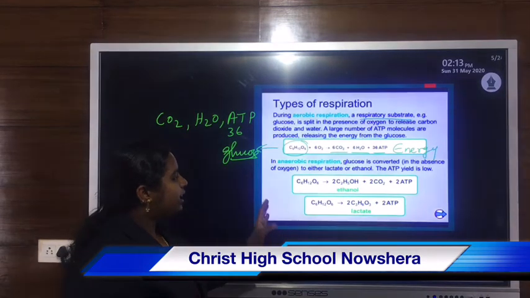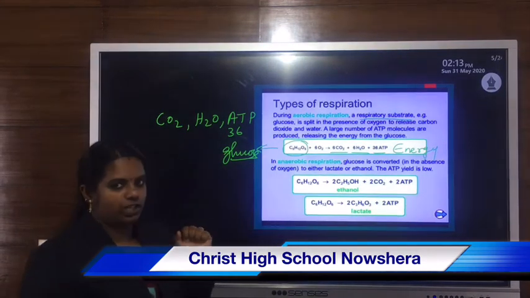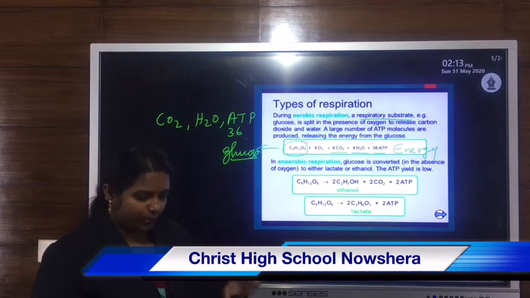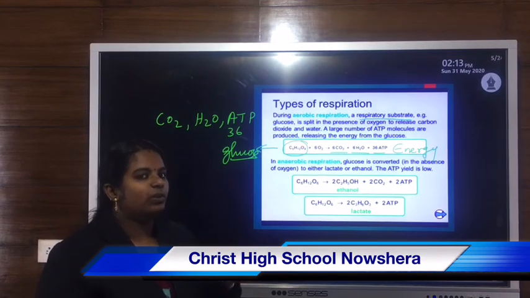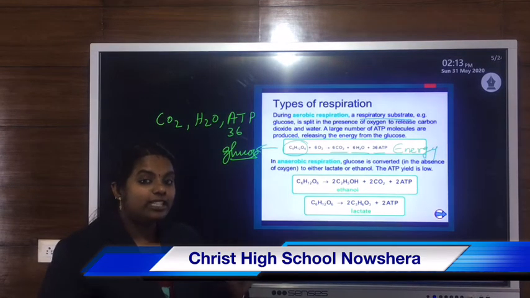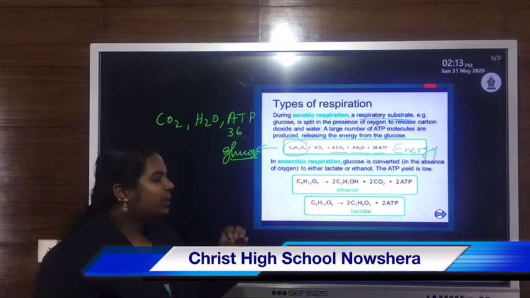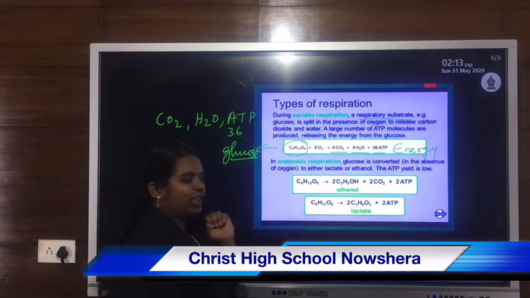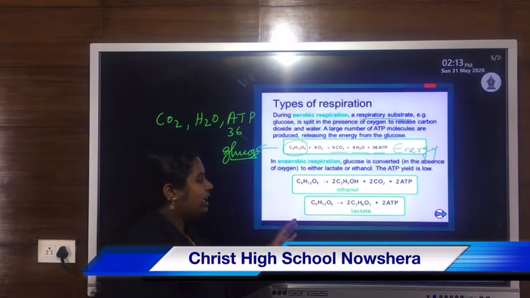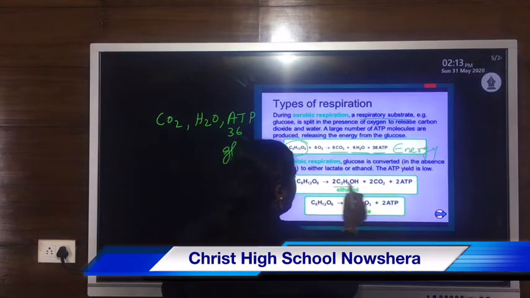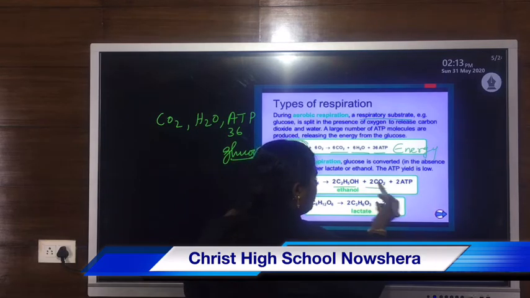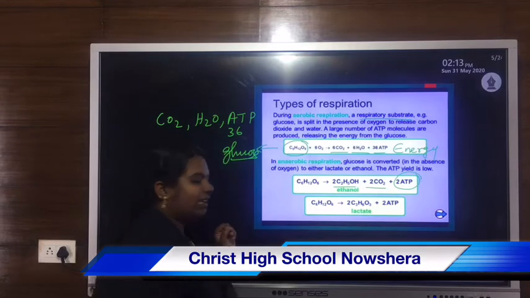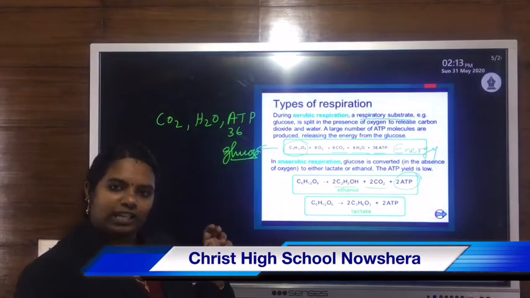On the other hand, during anaerobic respiration, the splitting or breakdown of glucose takes place in the absence of oxygen. So here two types of end product are formed. One is ethanol or ethyl alcohol, along with the formation of carbon dioxide and release of energy. So only 2 ATPs are released during anaerobic respiration.